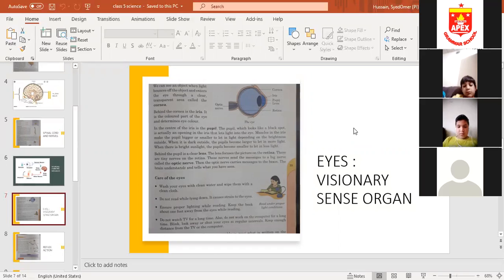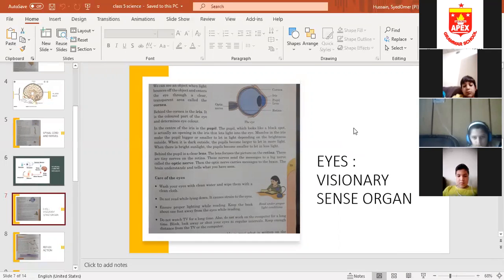That is the pupil that lets light into the eye. With the help of the pupil, the light enters the eye. If we have no pupil, then light cannot enter. Light enters through what? The pupil. It means it is a very major part of our eyes.